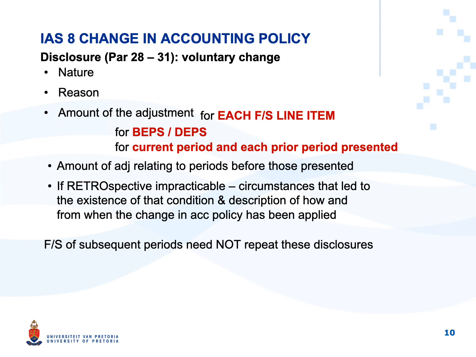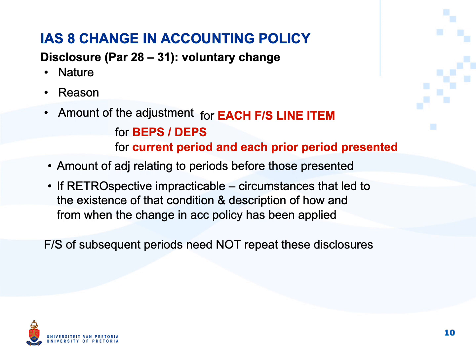It is important to note the wording, each financial statement line item. Something like depreciation changing is not a line item. Which line item would include the depreciation that was changed? You need to show the effect on the line items on the face of the financial statements. You also need to show the effect of the change on basic and diluted earnings per share. Earnings per share is a topic that we do later this year.